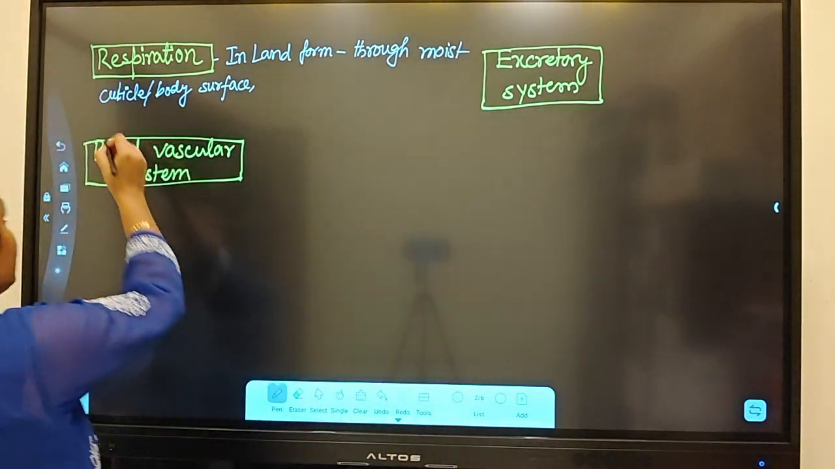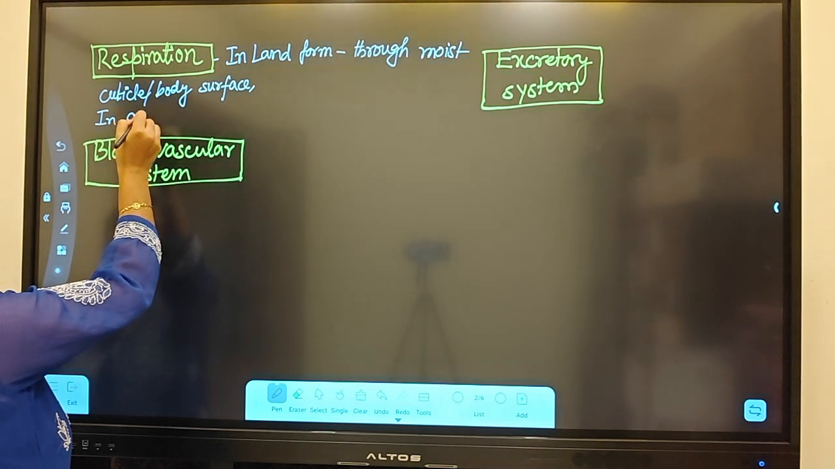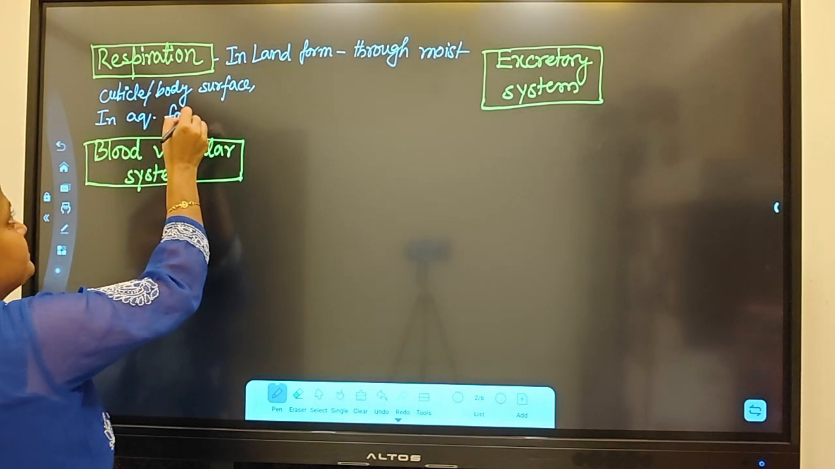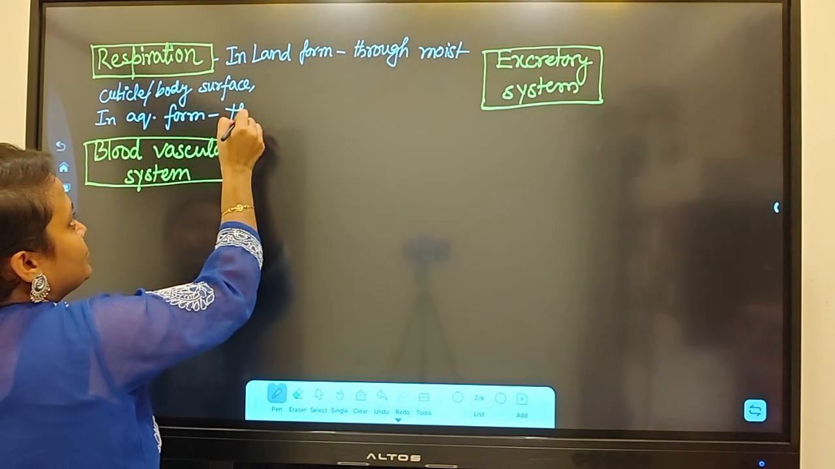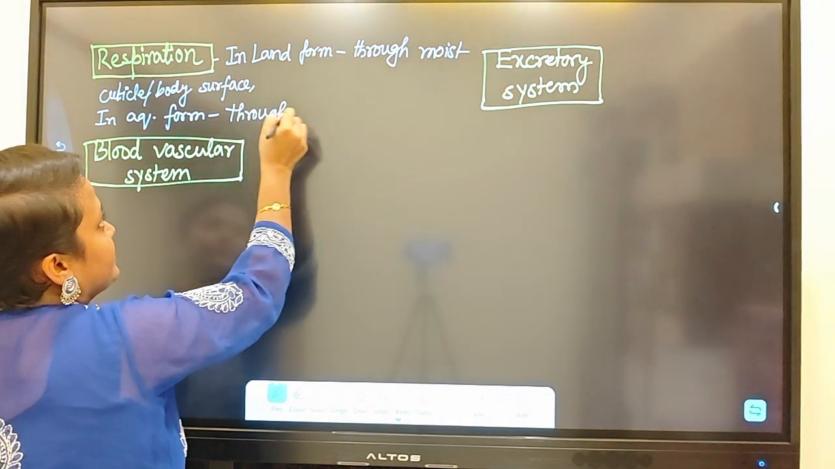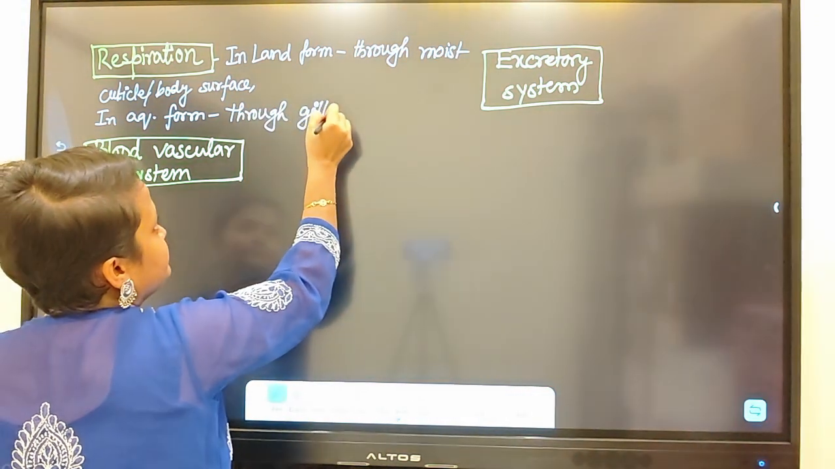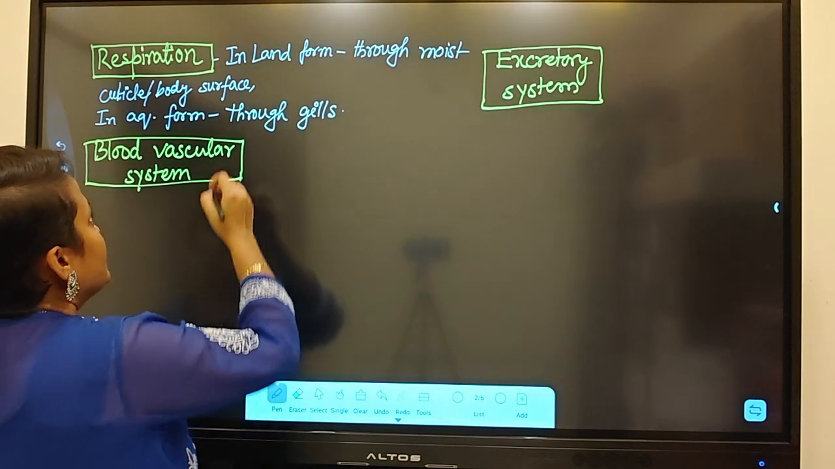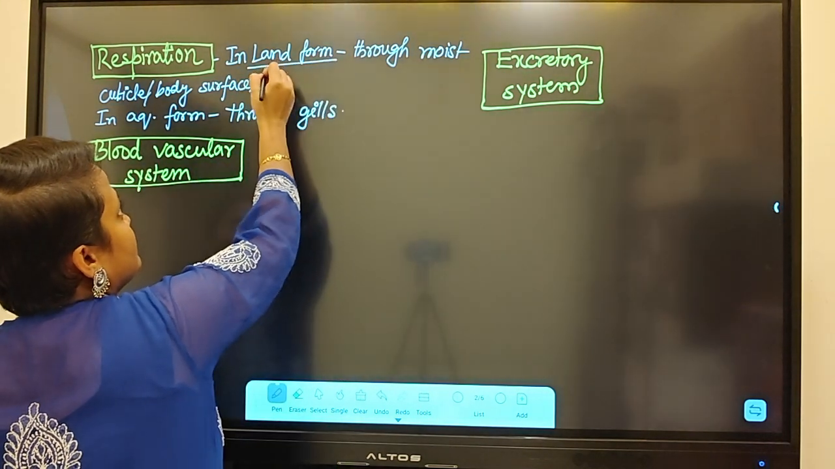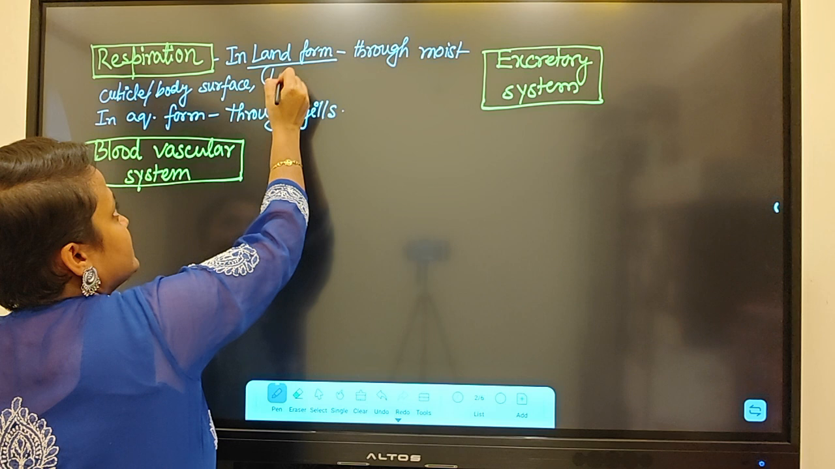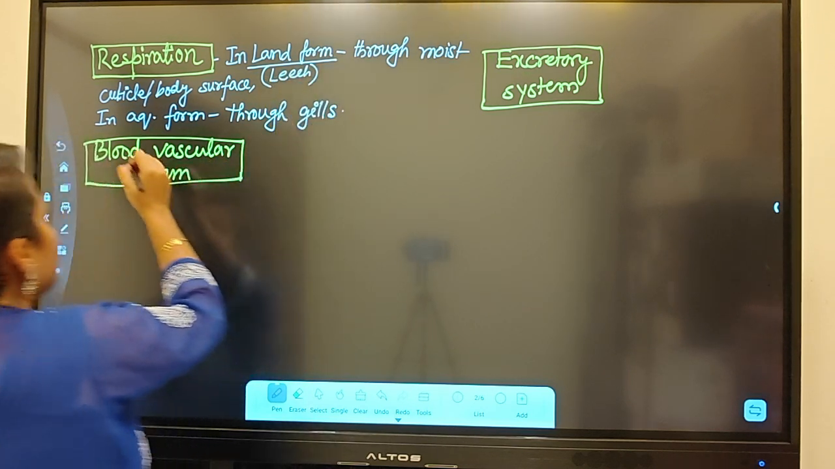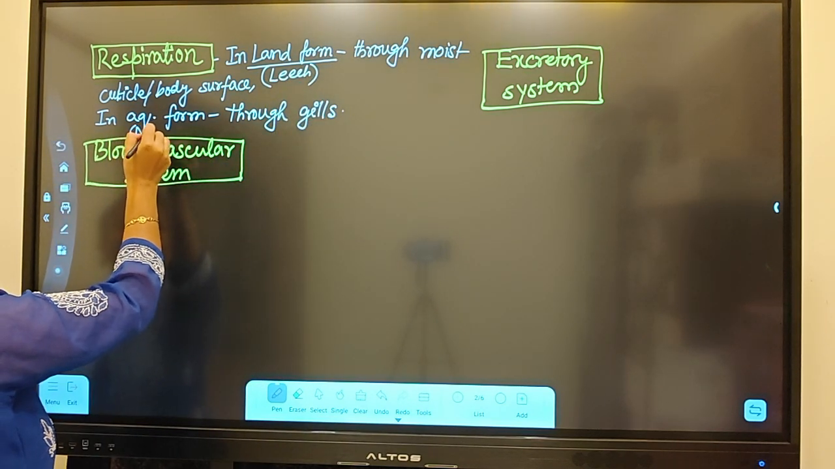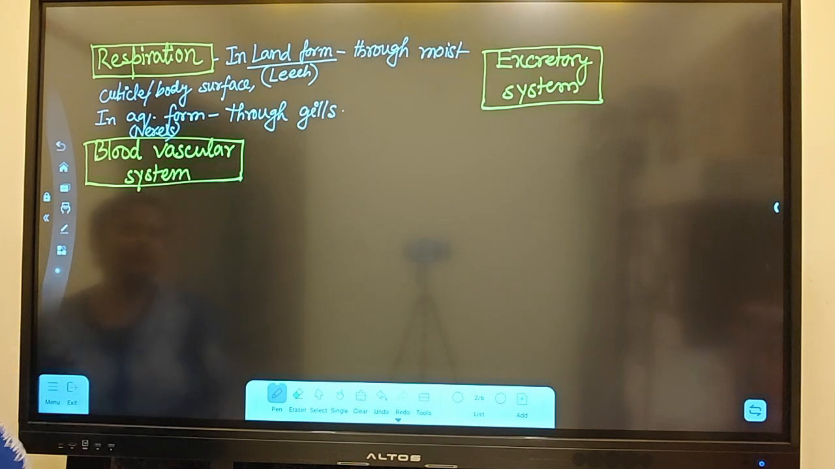So in the aquatic form, they can respire through gills. Aquatic form means, for example, Nereis. For the land form, I will give you the example: it is leech. Aquatic form, Nereis.